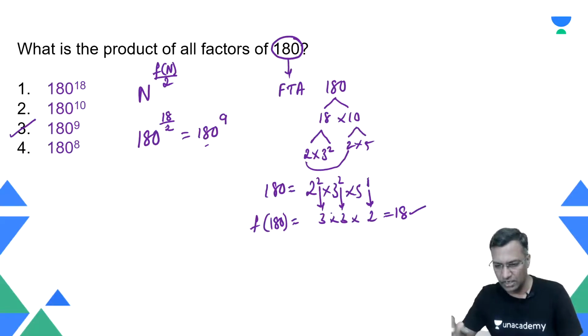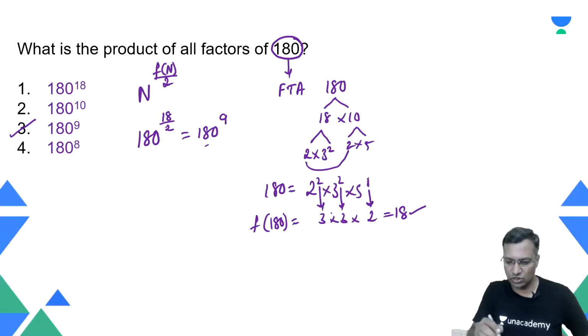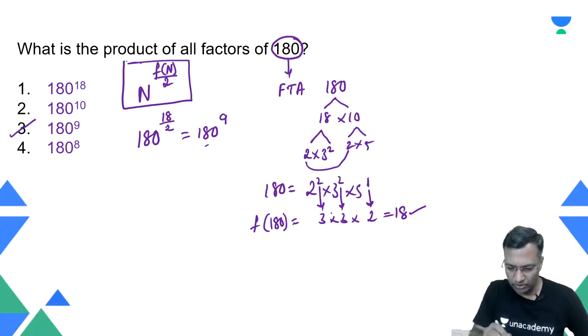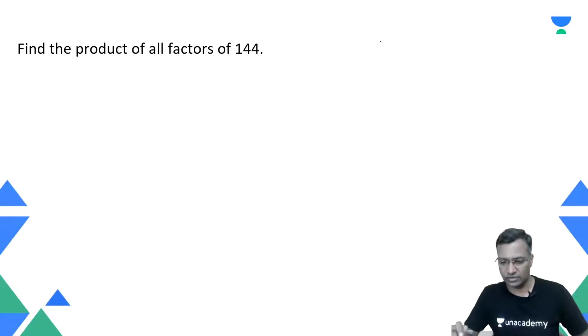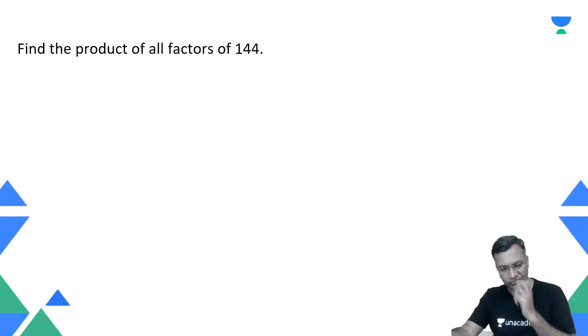Now here comes a teasing question built on this particular concept. This is how you find the product of all the factors of a number. Now what about this question? Take 30 seconds and try and figure out what about this particular question. Go ahead, think about this. Take 20 to 30 seconds there.